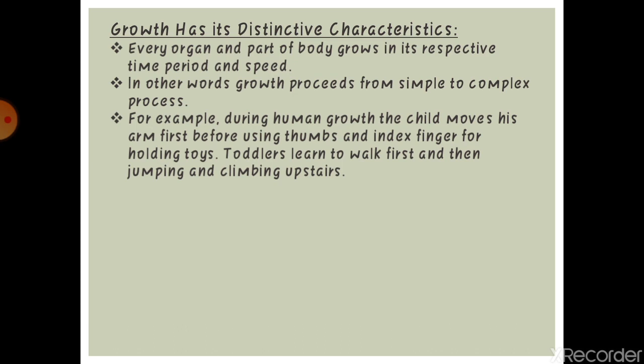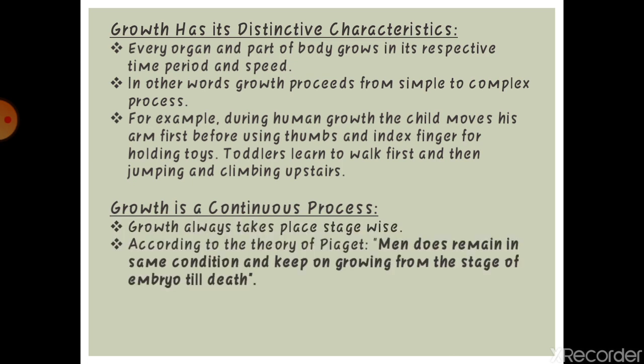Other examples: during human growth, the child moves his arm first, before using the thumb and index finger for holding toys. Toddlers learn to walk first and then jumping and climbing upstairs. Everything has its stage. The second, growth is a continuous process.